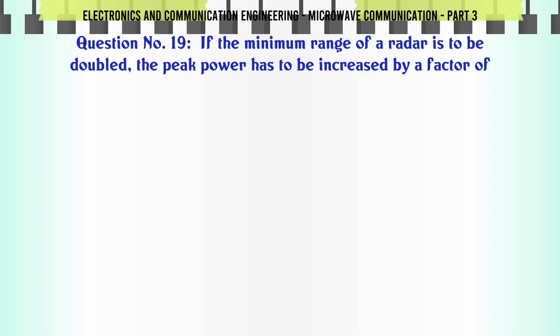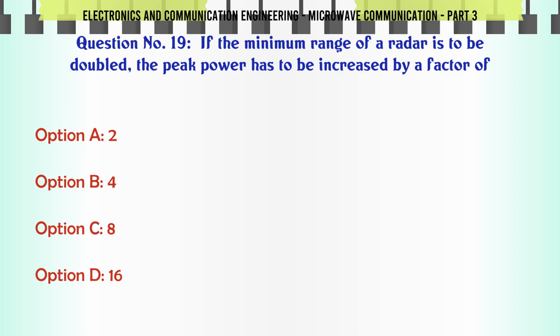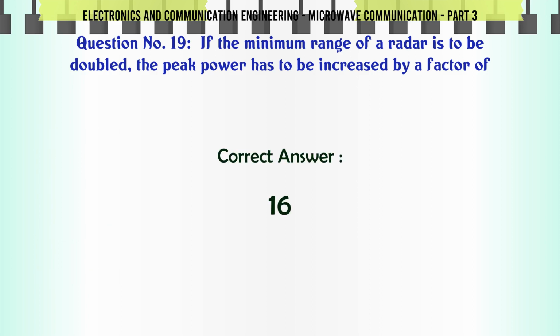If the maximum range of a radar is to be doubled, the peak power has to be increased by a factor of: A. 2, B. 4, C. 8, D. 16. The correct answer is 16.